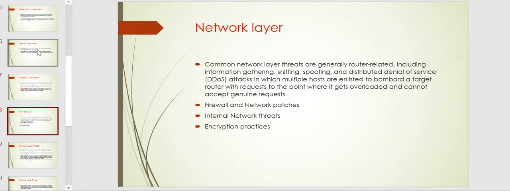Internal network threats are also there. Internal network threats arise when a system is connected to other systems, where people use public and private access, including private persons at that time. We must take care, and it is hardened by applying IAM, identity access management governance. And coming to the other things, there is transport layer security also, which is nothing but encryption practices. So we have to take care of that.